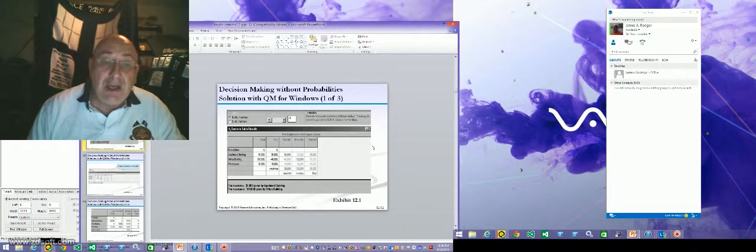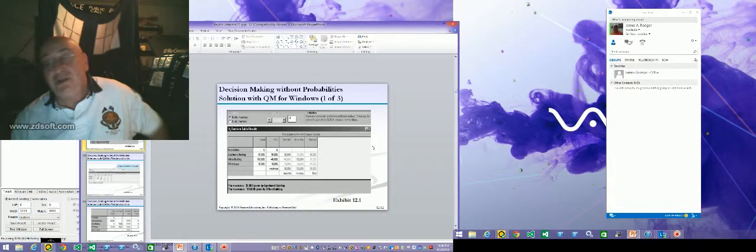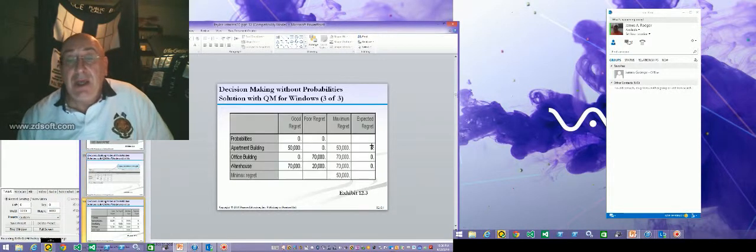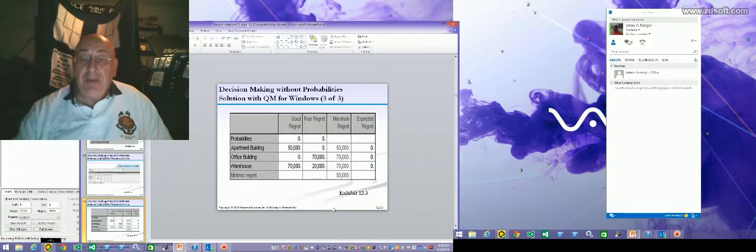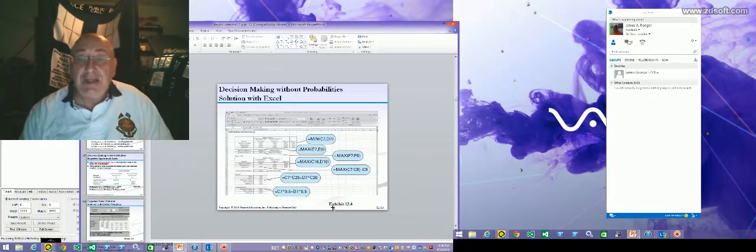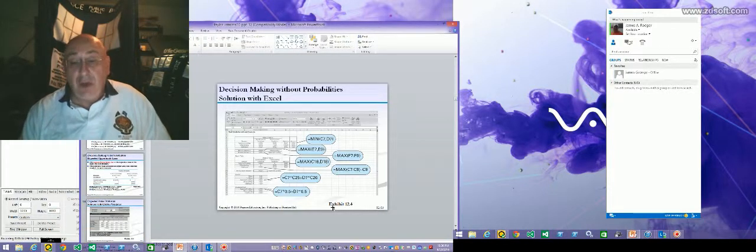I wouldn't suggest using QM. I would suggest using Excel straight up. And again, if we do this, here again are our apartment building, our office building, a warehouse, and this gives us our maximum regret, which is again 50,000, and this is a regret table. And so here we're going to buy the apartment building in this particular case.